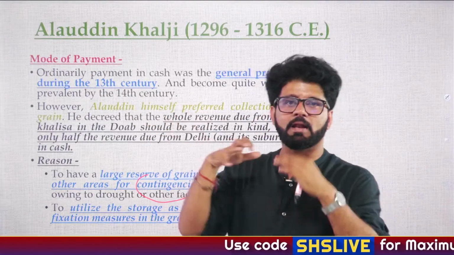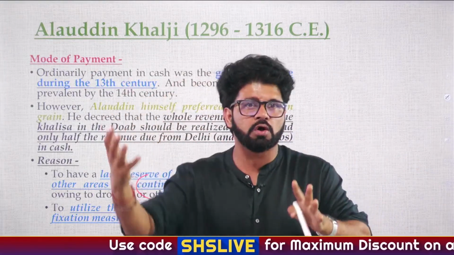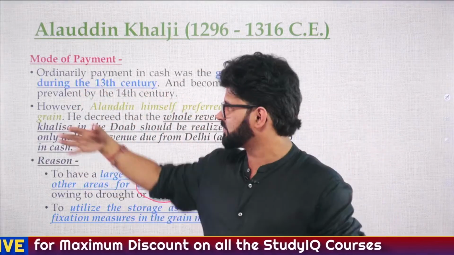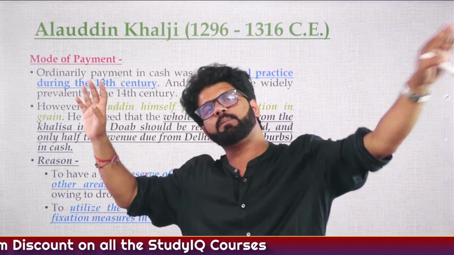So again, since Alauddin Khilji was a stronger ruler, he was able to implement it. Other rulers were like, dude, we don't want to take that much tension. Let's dismantle it. Let's follow the policy followed by other rulers. So that's why this did not continue.